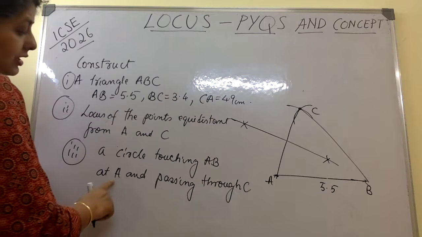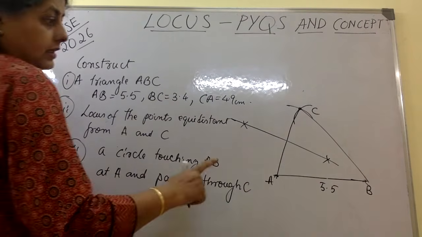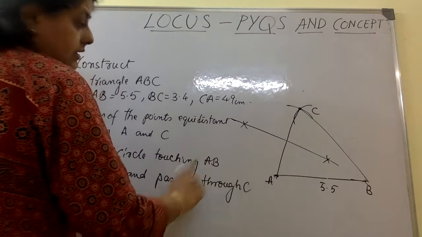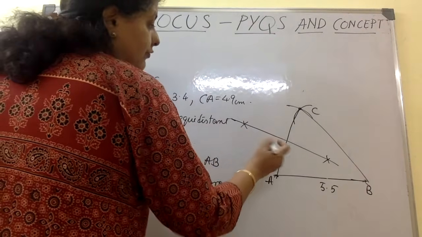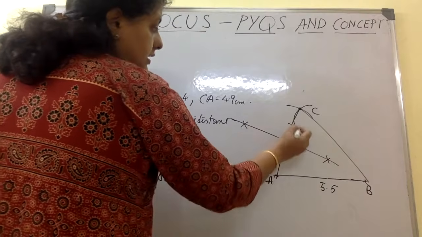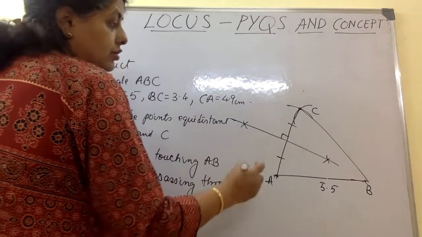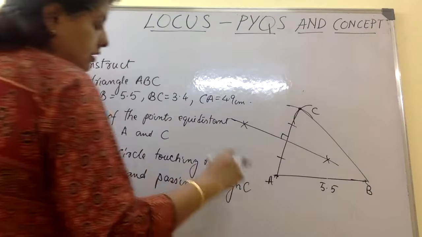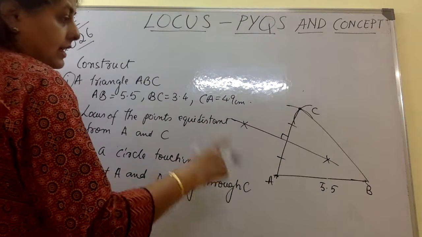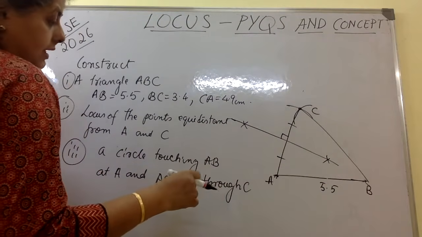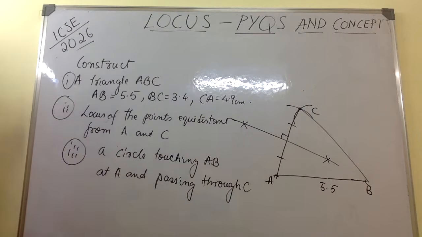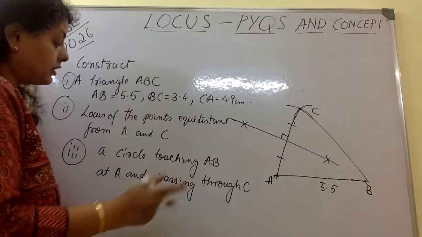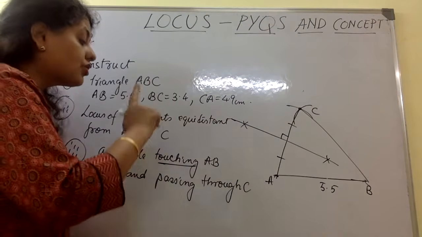A circle touching AB at A and passing through C. Now we have to draw a circle which will, firstly, this is a perpendicular bisector, means this part is equal to this. So we can use it as the diameter. The circle has to touch AB at A and it has to pass through C. Mark the word touching, this is not crossing.